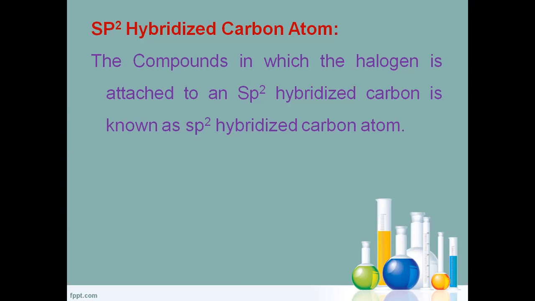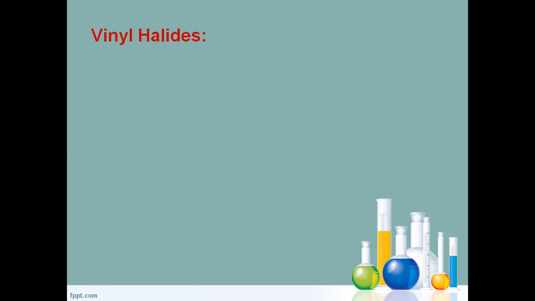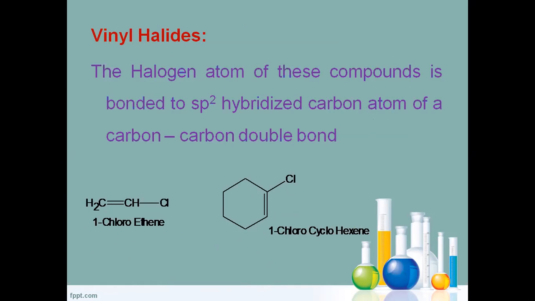This sp2 carbon directly linked with the halogen is under this category. These are of two types: vinyl halide and aryl halide. Vinyl halide means the double bonded carbon is directly linked with the halogen.